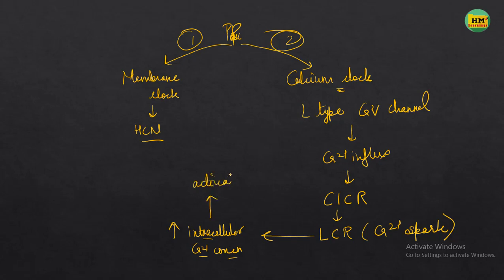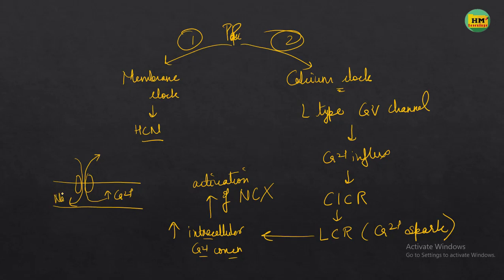When there is an increase in the intracellular calcium concentration, what will happen? There will be activation of the sodium calcium exchanger. Now what does the sodium calcium exchanger do? This is a cell, this is a membrane, and I am drawing a sodium calcium exchanger here. When the calcium concentration inside the cell increases, the sodium calcium exchanger gets activated, pumping calcium out of the cell and taking sodium inside.